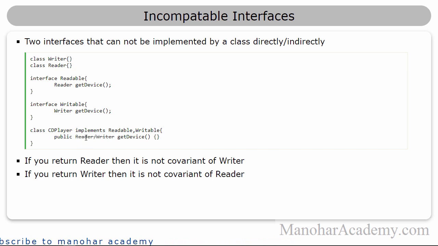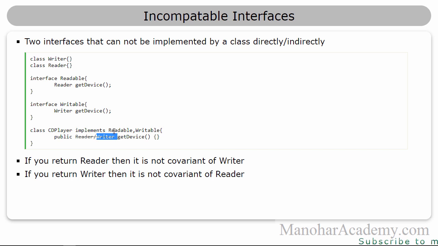But whenever you provide Reader, it says Reader is not covariant with Writable or Writer. When you give Writer, it says it is not covariant with Reader. So there is no way you can satisfy the overriding rules, because there is no covariant type that can satisfy both Reader and Writer. Because of that, you can't implement Writable and Readable at the same time.